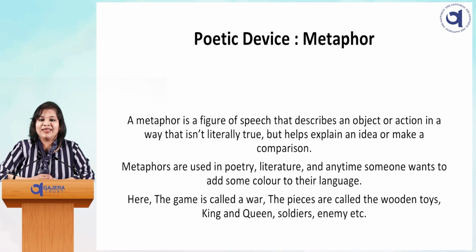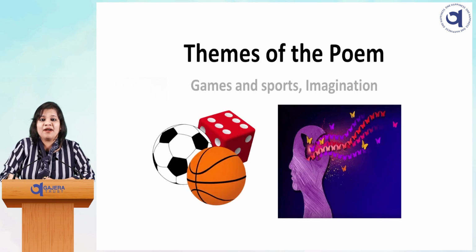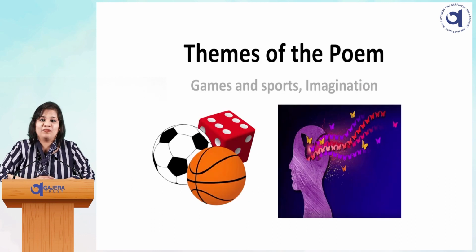So here the game is called a war. The pieces are called the wooden toys, king and queen, soldiers, enemy, etc. So we'll see what are the themes of a poem. Themes are games and sport. So we will see the game is used in this poem and the theme imagination. When there is no real world, we can say it's our imagination.